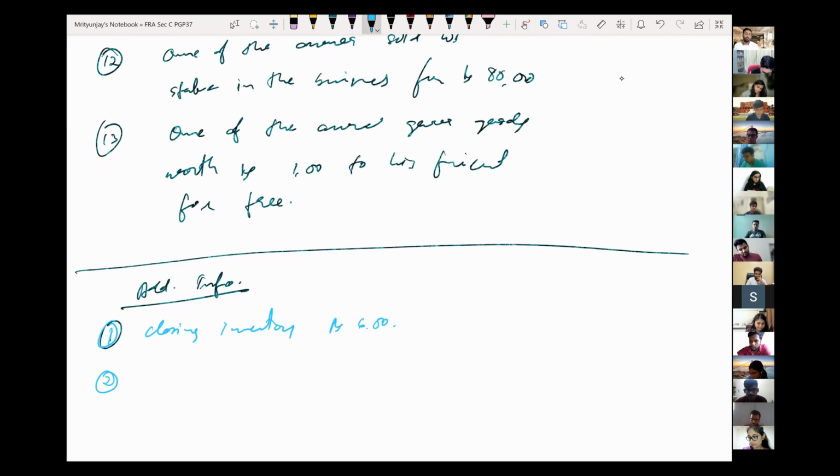Number two, tax is payable on profit before tax at the rate of, let's say, 40%. Let's keep it just this much. Okay, let us not overcomplicate it. This is the information.